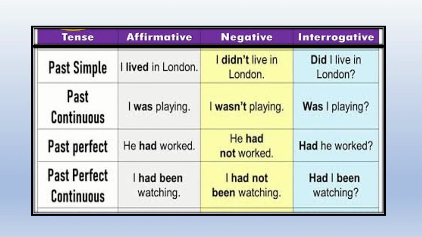In the same manner, in the past tense, I lived in London becomes I didn't live in London. Interrogative, did I live in London? Past continuous, I was playing becomes I wasn't playing. Question, was I playing? Past perfect, he had worked becomes he had not worked. Question, had he worked? Past perfect continuous, I had been watching. Negative, I had not been watching. Interrogative, had I been watching?